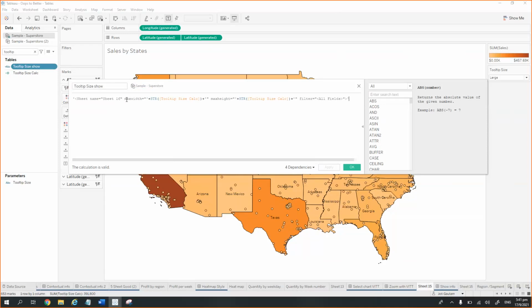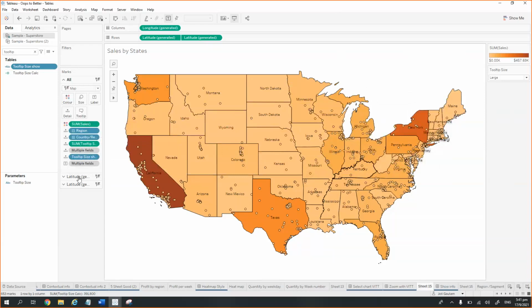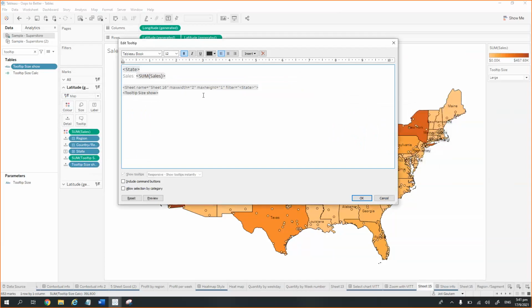So that is this sheet, and then in the parameter where we pass the maximum width of the tooltip, I'm passing the tooltip size which I selected earlier as a string, and then tooltip height is also being passed as a string, and then I'm creating a single string. Once this is done, this string is passed in the tooltip here. So if you see here, I'm just passing the calculated field.